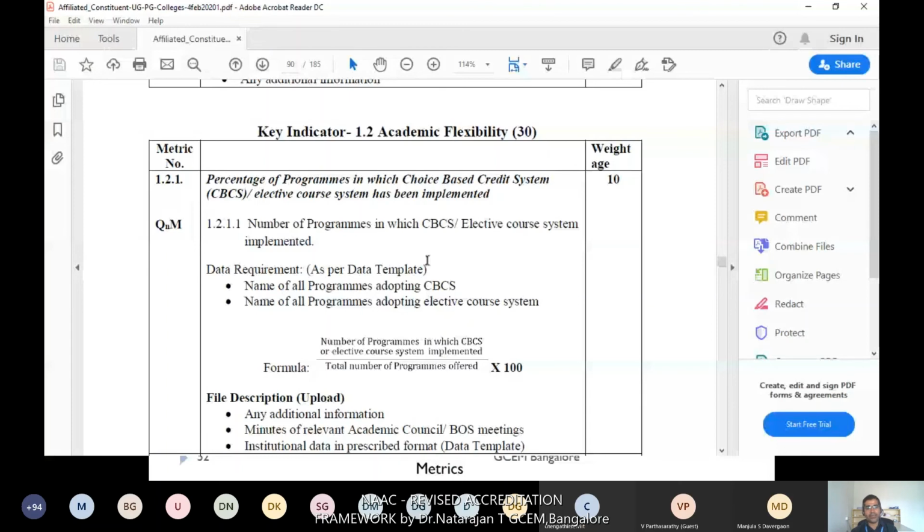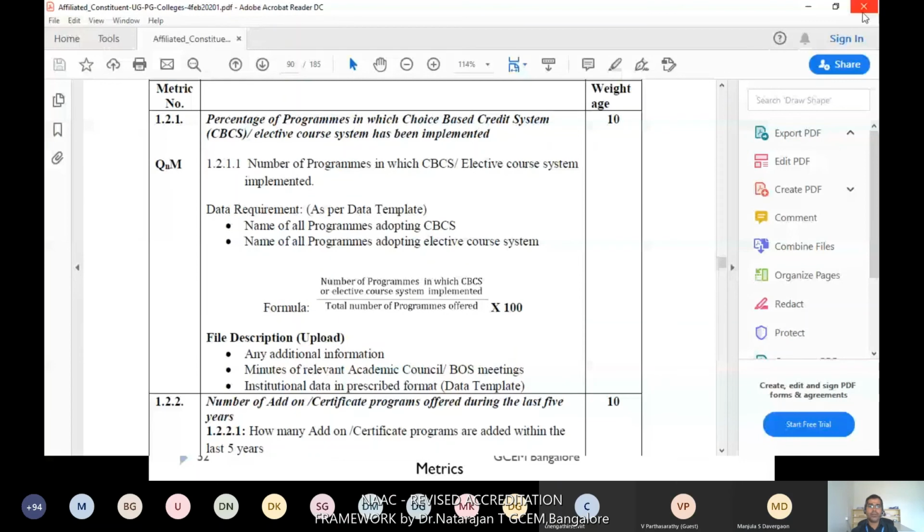What is the classification of metrics? How are the weightages allocated? How to prepare the supporting documents for this? All these things in the next session, maybe tomorrow's session. I'll close this.